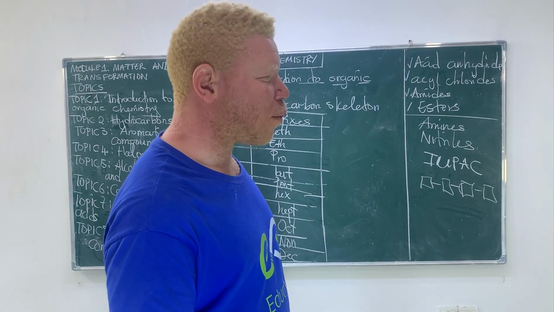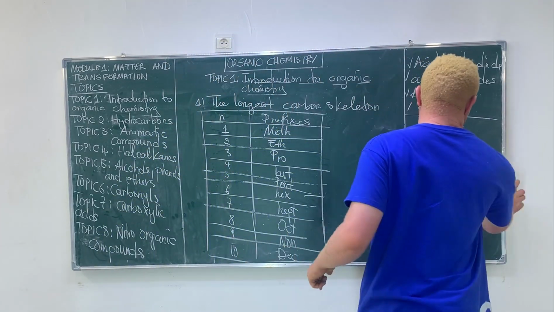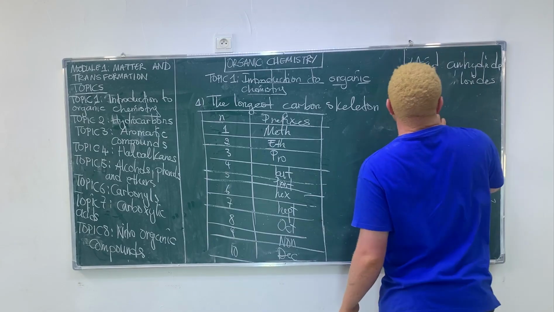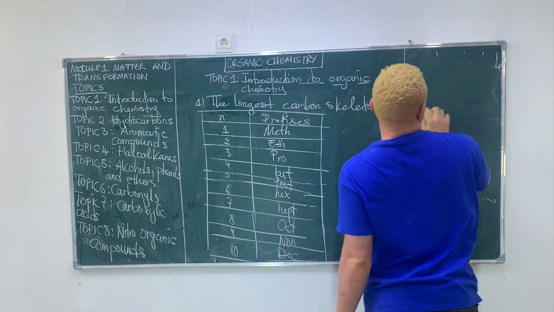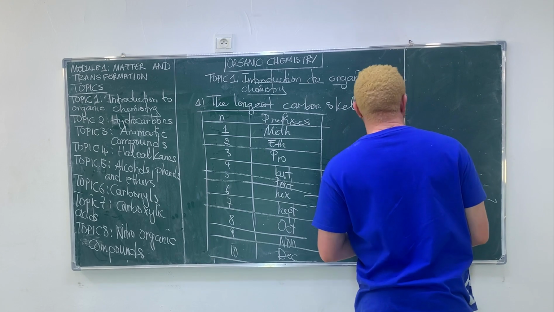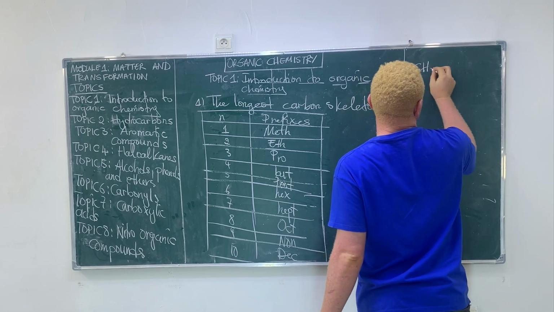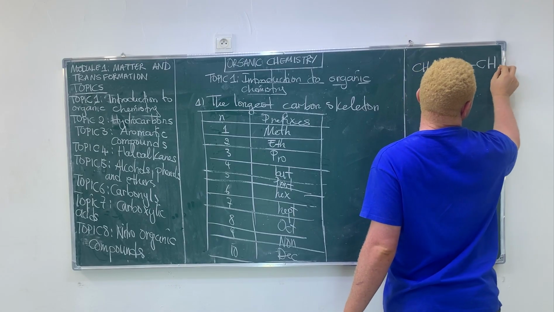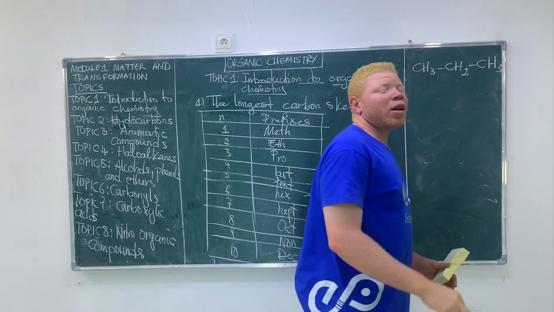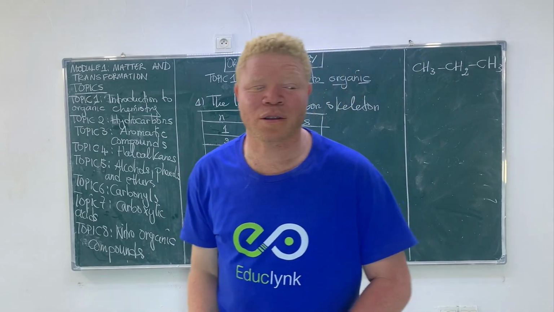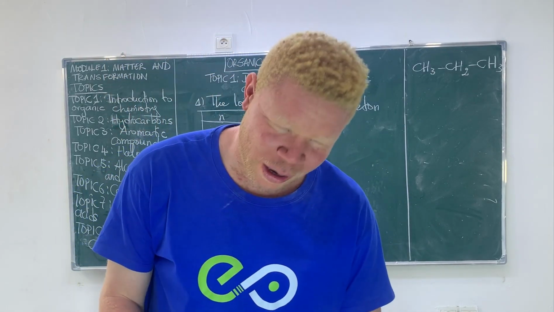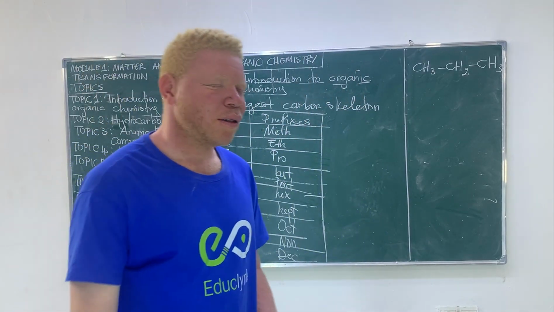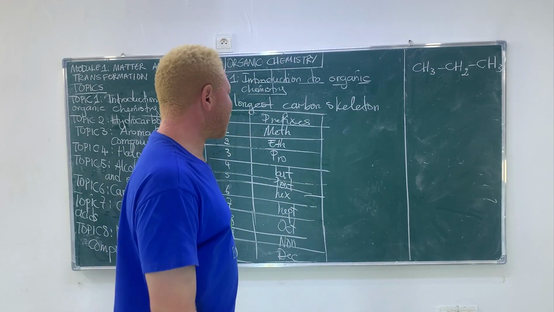Consider these organic compounds. I'll give you two organic compounds. The first one is CH3, CH2, CH3. The compound is an alkane. How do I know that the compound is an alkane? The compound has only single bonds. Count the number of carbons.